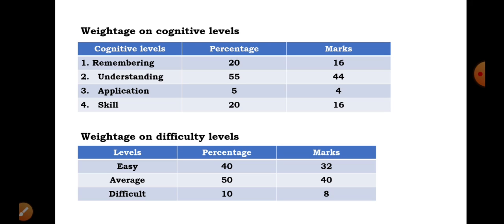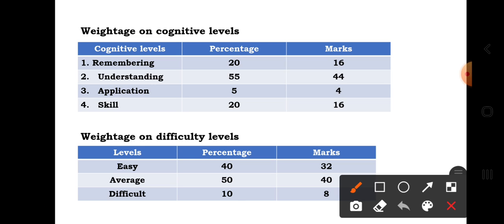So basically the complete blueprint is based on three levels. The first one is the weightage on cognitive level. Here you can see that for remembering, he has given 20 percent of the marks. It means for 80 it will be 16. For understanding, he has taken 55 percent. It means it will carry 44 marks.